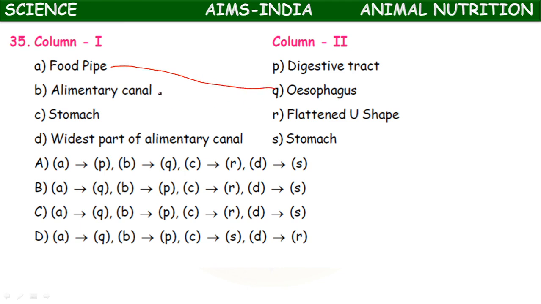Alimentary canal is nothing but the digestive tract. The stomach is a flattened U-shaped sac-like structure. The widest part of alimentary canal is the stomach. So AQ, BP, CR, DS. Option C is correct.